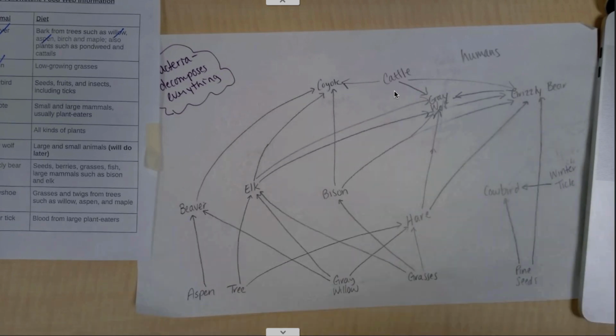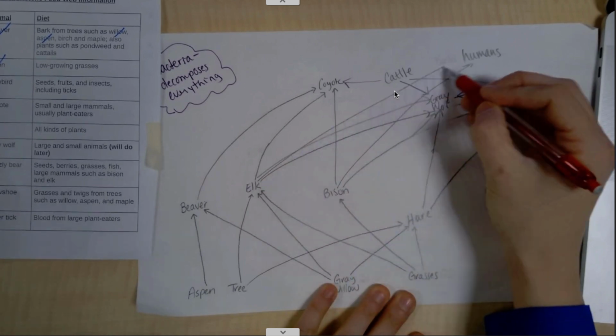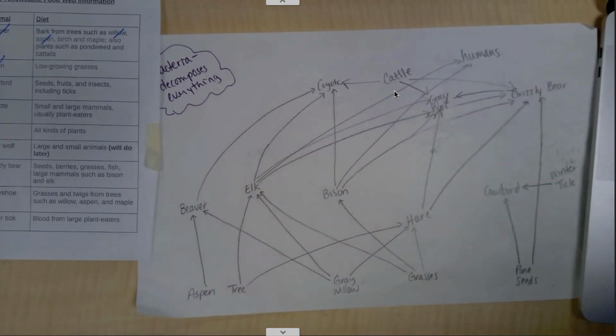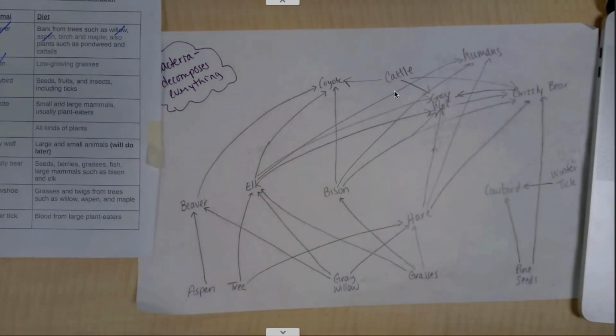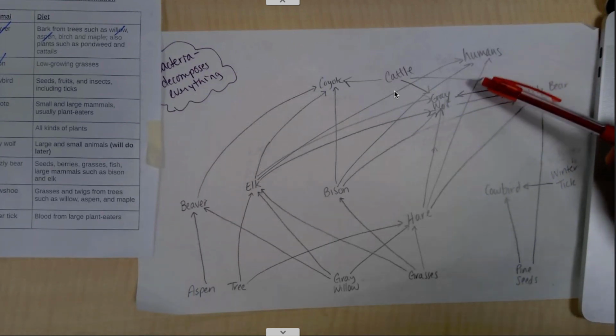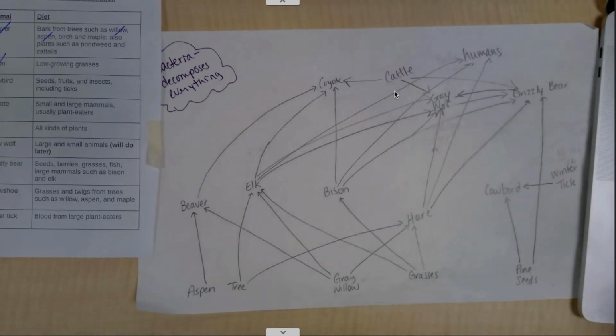And then if we're talking about humans, we know humans could eat bison. They hunt them. They could also eat elk. So I'm going to add those on there. Also, they could eat bunnies like snowshoe hare. So we're adding in some different food sources for animals such as grizzly bears or gray wolves or coyotes, but then we're also adding in some more predators like the human to interact with these. Now, if we're talking about how they could have changed the food web, we're adding in more predators and we're adding in more prey.